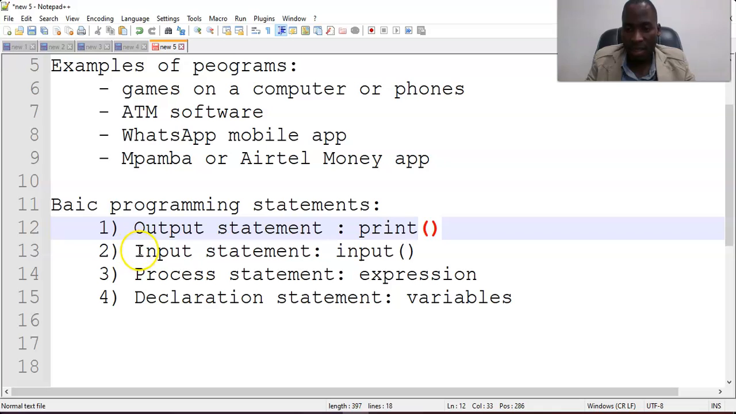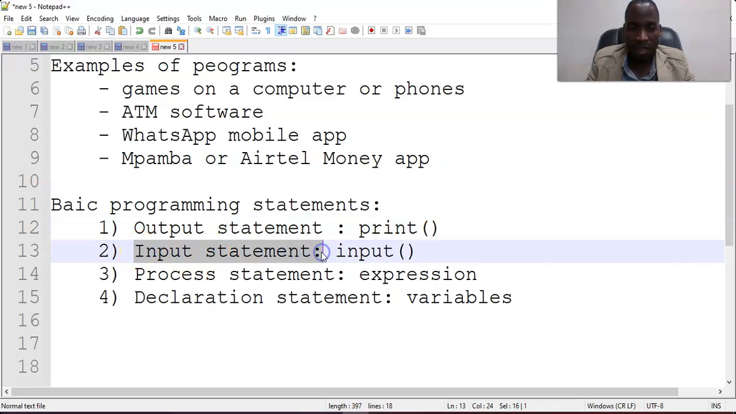And the input statement, this one requires a user to enter something. So we are going to be using a keyboard to get information from the user in our program. So the input statement will make our program wait for the user to enter something. So in Python, we use the keyword input. And we can put a message here, maybe asking the user to enter your age. We'll be putting it inside the input statement, and our program will be waiting for the response from the user through the keyboard.